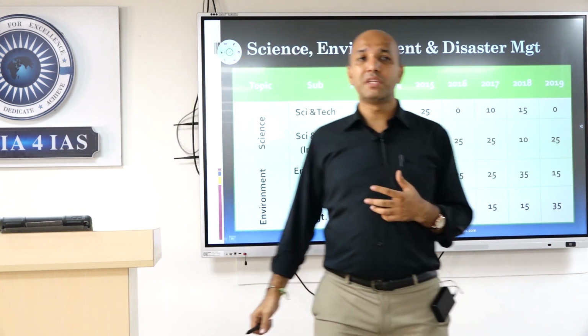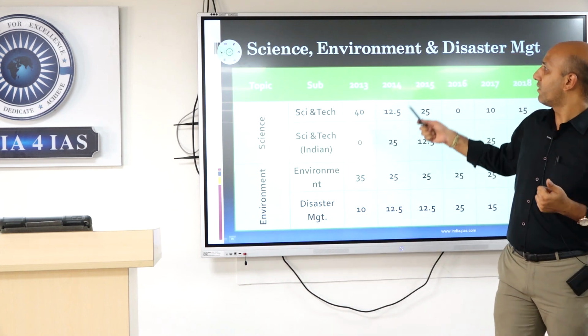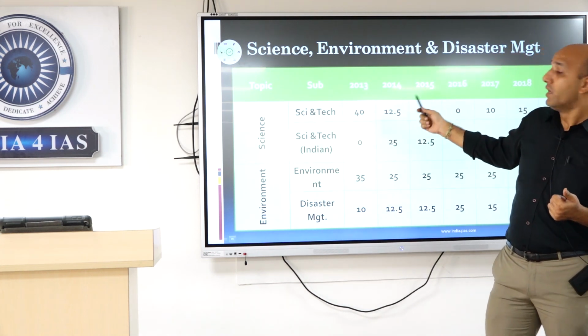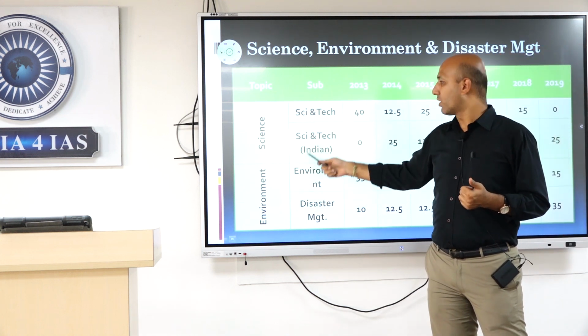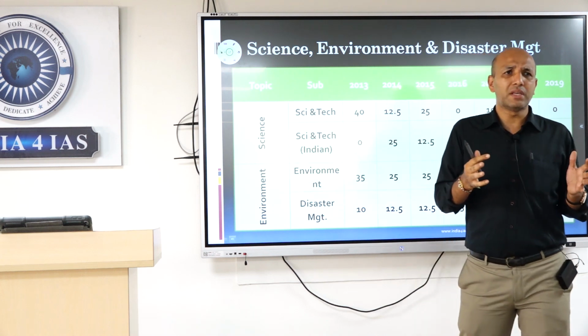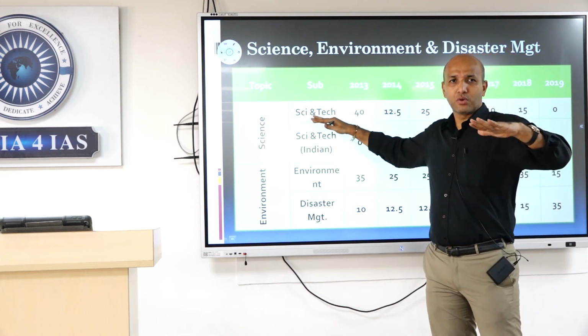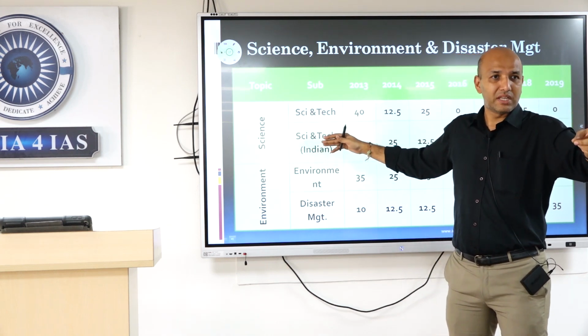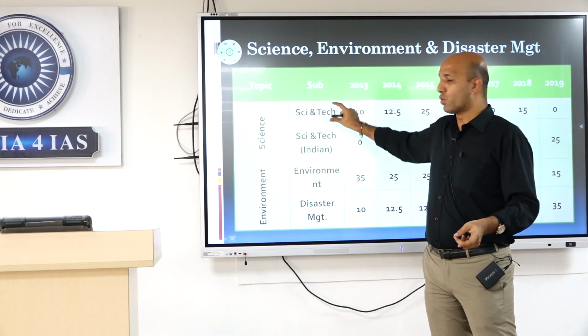The second section of GS paper 3 is the area where you are talking of science and technology, environment and disaster management. We will divide that from the perspective where, in environment, we include disaster management. Science and technology has multiple topics, but we divide it into one specific to science and technology, and one on indigenization, Indian development in science and technology. So we divide that into two parts.